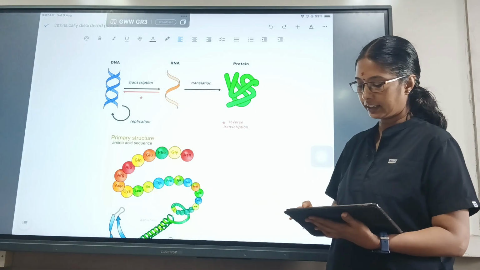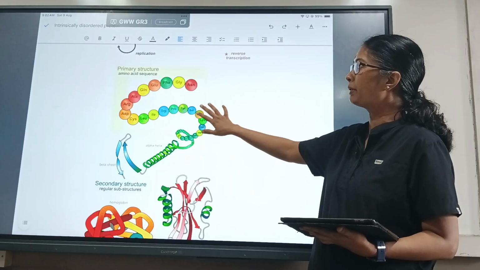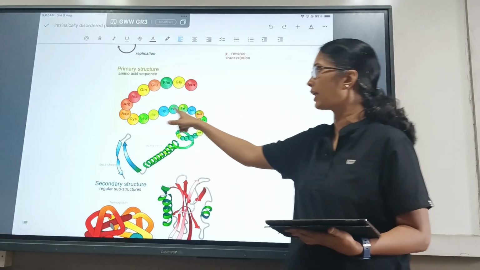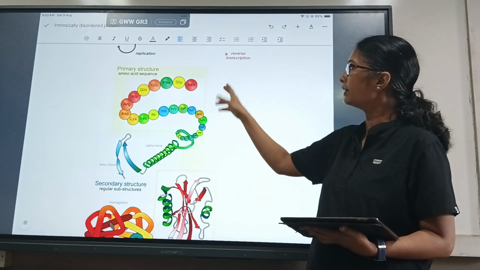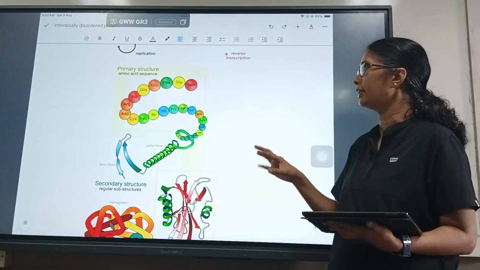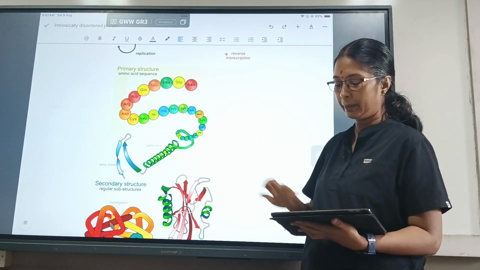So what is the structure of a protein? There are 4 structures in a protein. The primary structure includes the amino acids. There are a total of 20 amino acids in every human being, in any organism. And these 20 amino acids rearrange and form different kinds of proteins. So this is the amino acid sequence, which is the primary structure.